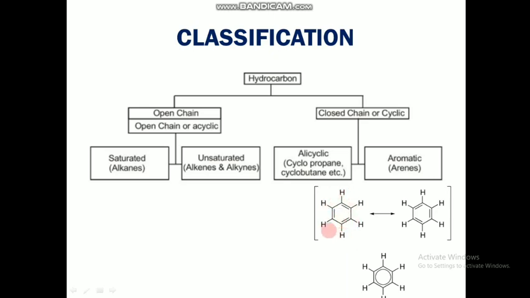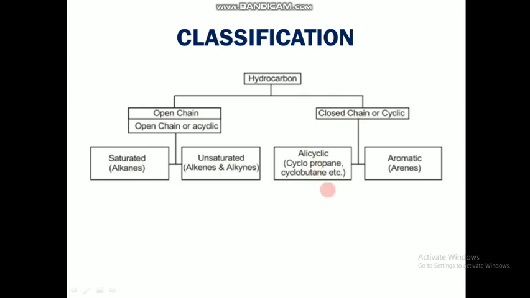There are just 6 carbons but we don't call it hexane. It is a benzene structure. So they will have different names, different characters and different type of reactions that we will study later. So that's all about the classification of hydrocarbons. You have to write the structure and one example for each of them. So now we will study about the first category of classification, which are saturated hydrocarbons or alkanes.